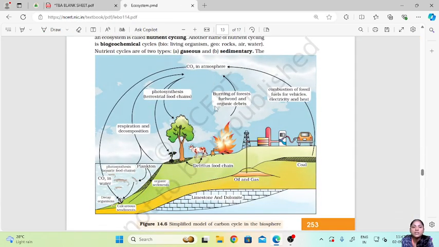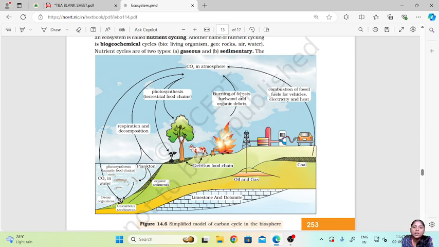So here this is the cycle. We have carbon dioxide in the atmosphere. It is fixed into the water or as calcareous sediments or organic sediments by the process of photosynthesis, in this case in aquatic food chains. Then carbon dioxide in air is also taken up by the terrestrial plants during photosynthesis.